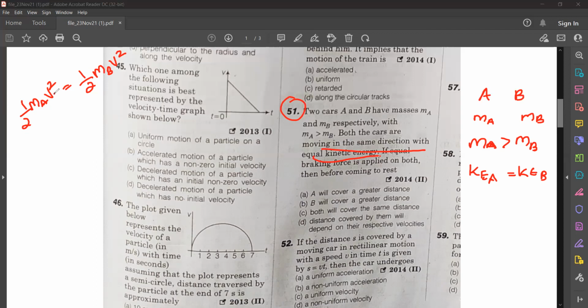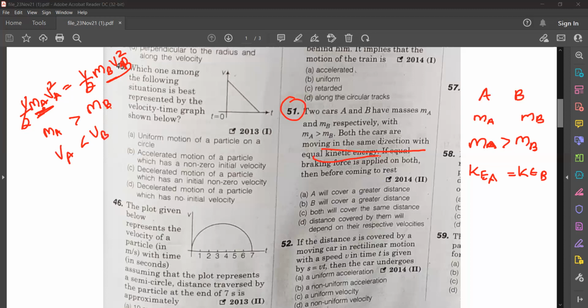Now MA is greater than MB, so in order to satisfy this equation, VA should be less than VB, isn't it?